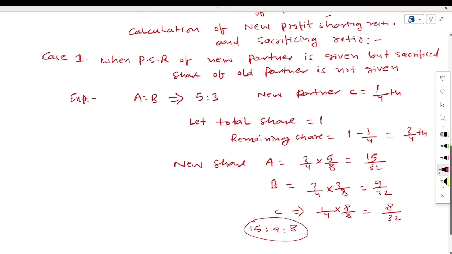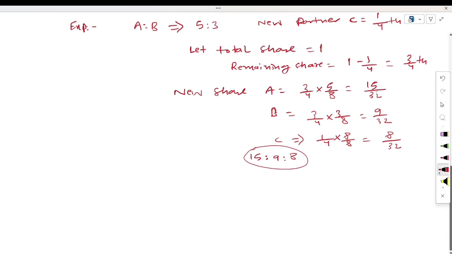After the calculation of the new profit sharing ratio, you have to calculate the sacrificing ratio. What is the formula of sacrificing ratio? Sacrificing ratio of A is old ratio minus new ratio. What is the old ratio? 5 upon 8 minus the new ratio, 15 upon 32. Over 32, 20 minus 15.